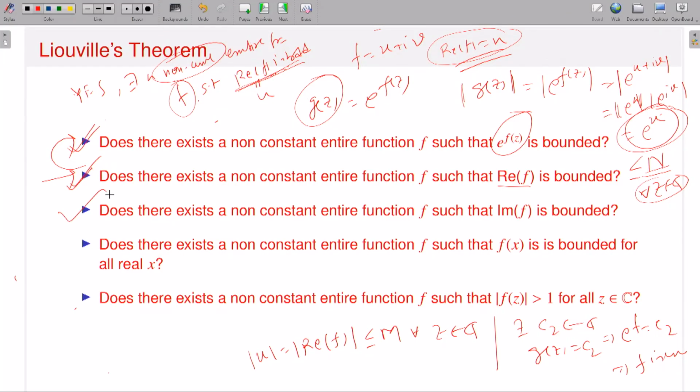What about the third one? Third one, same way. There exists a non-constant entire function such that the imaginary part of f is bounded. How do you prove it? Well, this is a similar kind of way, but this time you have to deal with it a different way. See, what will be the modified function?